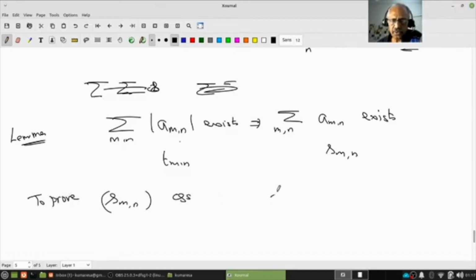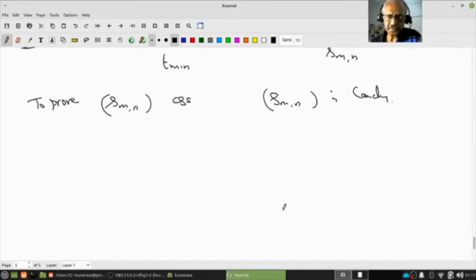Right? So it's enough if I prove S_mn is Cauchy. This again, we have said, is a double sequence. If it is Cauchy, it is convergent. So let us prove that. But that is very easy. It is exactly the same way, the analogous case.